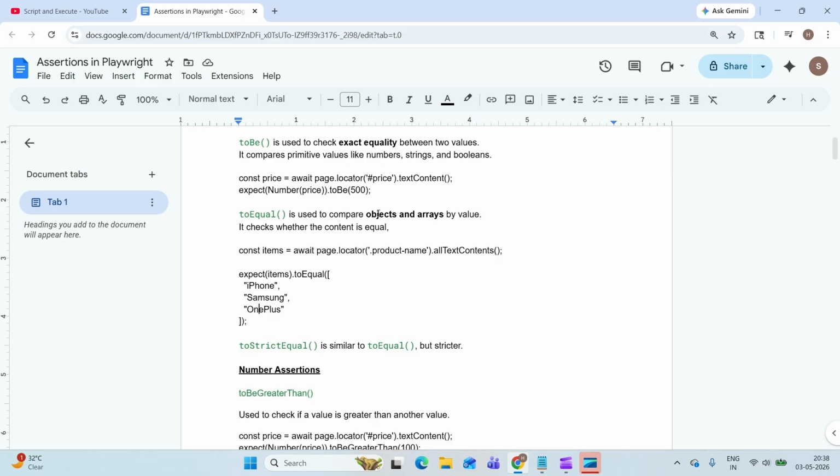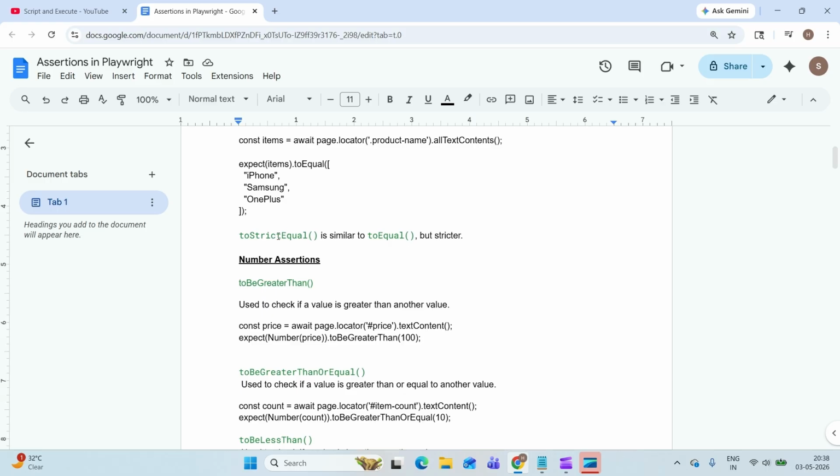Next is toStrictEqual. This is similar to toEqual, but it is more strict.